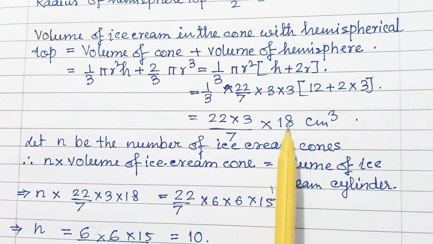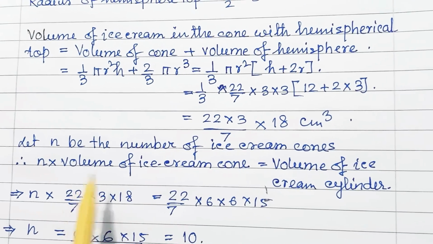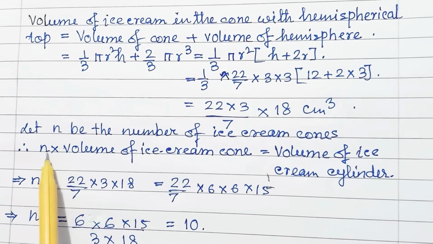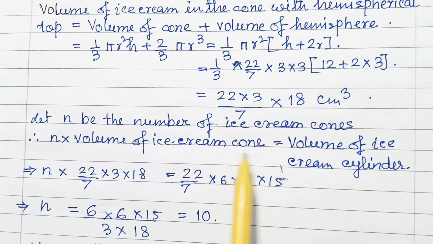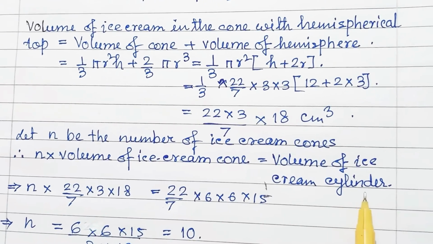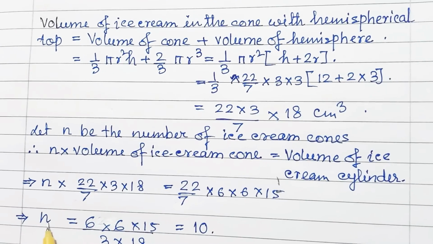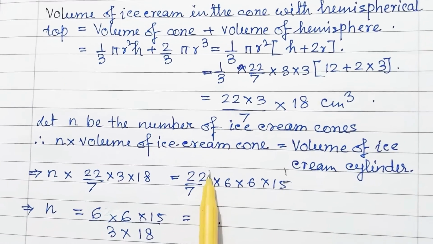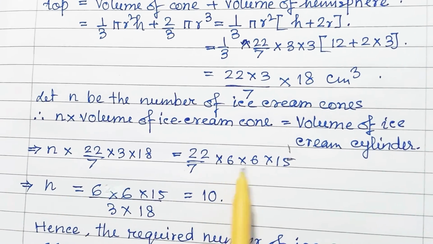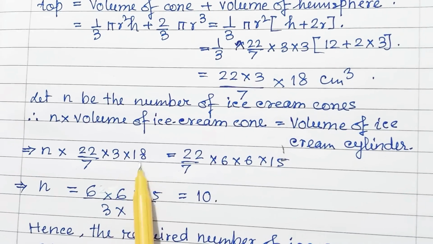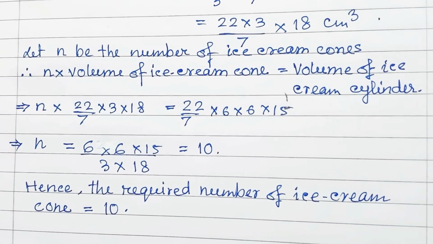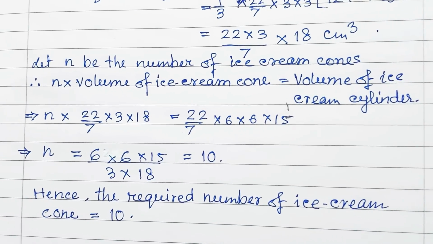The relation between these two volumes: let n be the number of ice cream cones. So n into the volume of an ice cream cone is equal to the volume of ice cream in the cylinder. So n is equal to, 22/7 and 22/7 will cancel, n is equal to 6 into 6 into 15 over 3 into 18, that is equal to 10. So hence the required number of ice cream cones is 10.